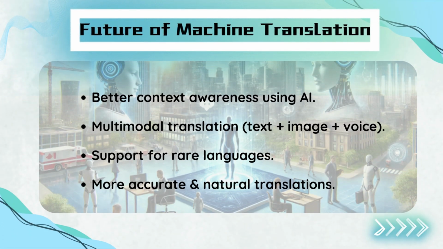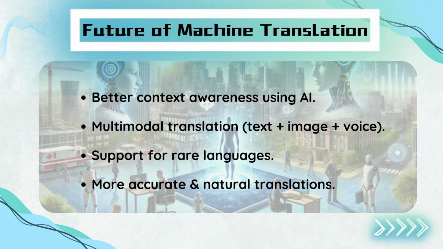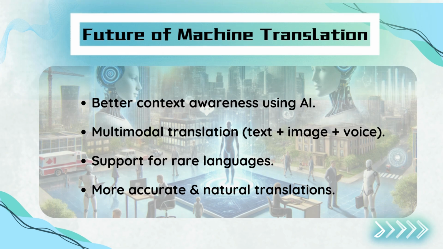Future advancements will include better context awareness using AI to understand sentences more accurately. Multimodal translation, where text, images, and voice are all translated together. Support for rare languages, ensuring that no language is left behind. More natural and human-like translations, reducing errors and improving fluency. With continued innovation, machine translation will break even more language barriers in the years to come.